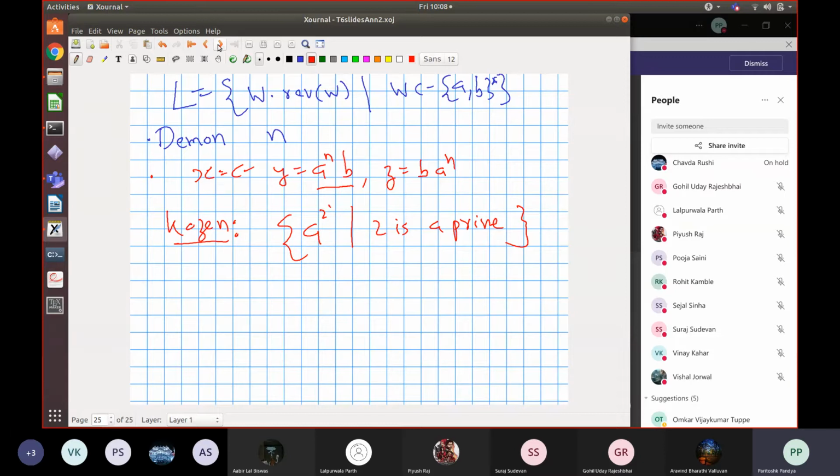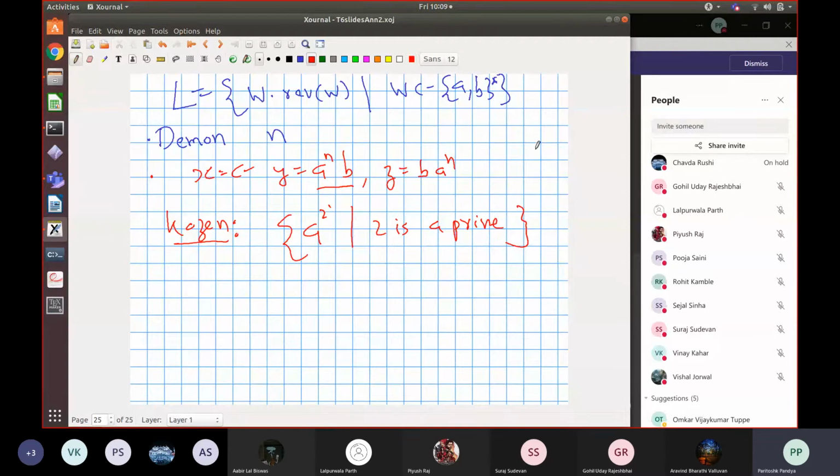Okay. So with that, I will close the discussion on pumping lemma. Pumping lemma is one way in which you can show that the language is not regular. Unfortunately, it does not work for every non-regular language. There are non-regular languages where every long word will have a pump. So this pumping lemma is sufficient for showing non-regularity, but it is not necessary. So it's a slightly weak method. There are stronger versions of pumping lemma which are both necessary and sufficient, but they are a bit complicated and we won't go into it.